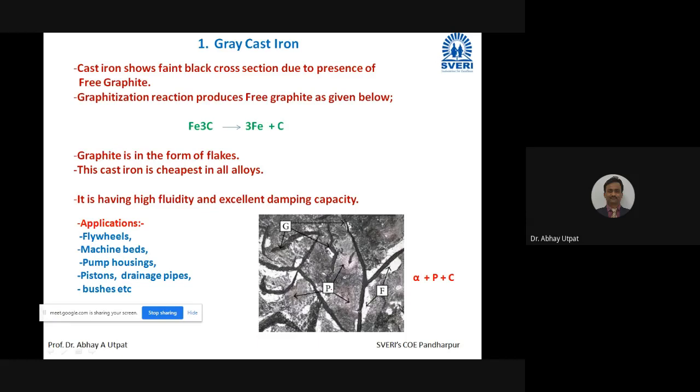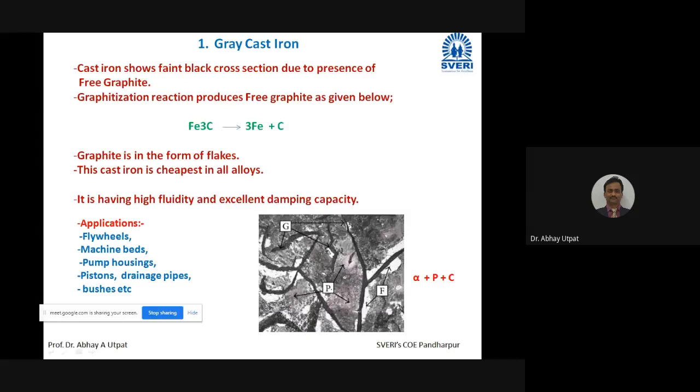And why is there no pro-eutectoid cementite? Because the graphitization reaction takes place, and complete graphitization converts cementite into ferrite, that is, 3Fe plus C. Cementite is hard, so as the pure hard phase is not present, gray cast iron is soft in nature. This cast iron is the cheapest of all the alloys. It has high fluidity and excellent damping capacity due to the presence of graphite flakes.